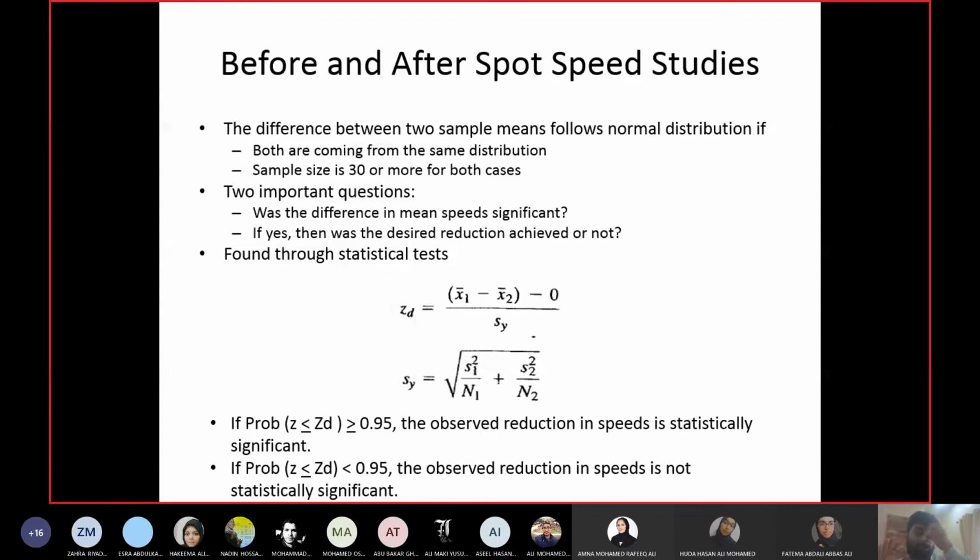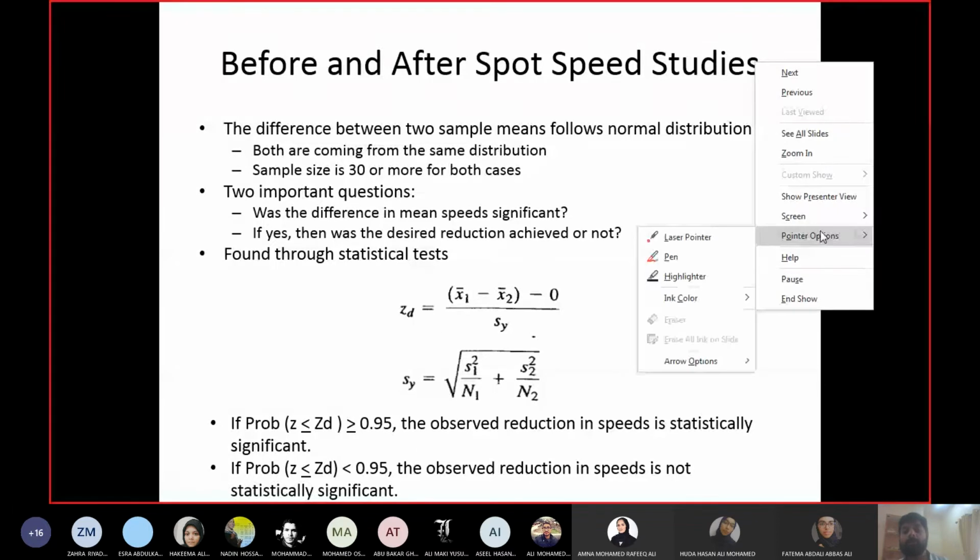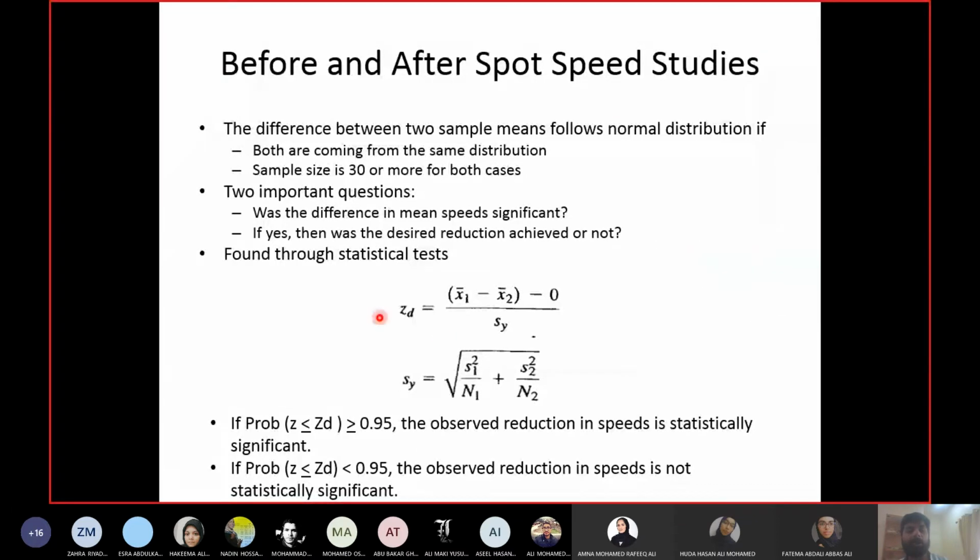Okay, so the question was, the difference in mean speed before and after is same or not, and to prove that we have a test which is known as a Z test. Okay, so Z is what I told you yesterday. Z is a standard normal distribution. Okay, and for performing the Z test, you will use these two equations. First of all, you will calculate SY, which I call a combined standard deviation. You will calculate using this equation.